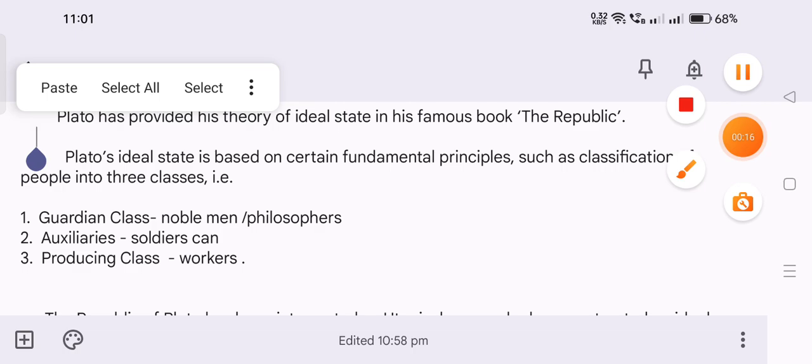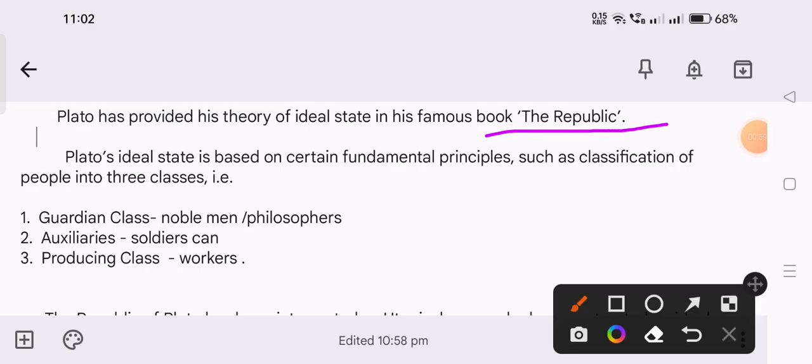In The Republic he explained what the ideal state is and how the population should be, what the state should be, what the form of the state is, how the education system should be, what the council is, what the class structure is, and what the division of labor in society is. He explained all these things about his ideal state in his famous book The Republic.